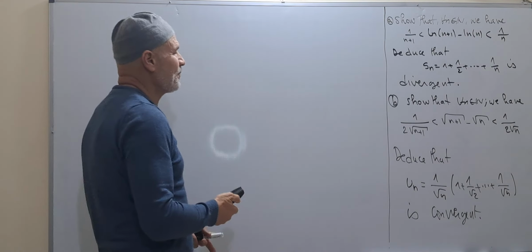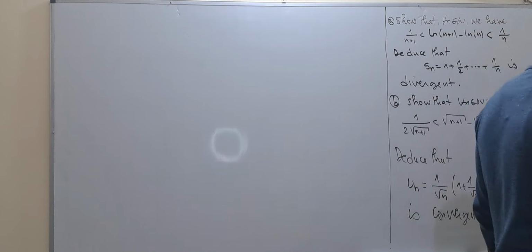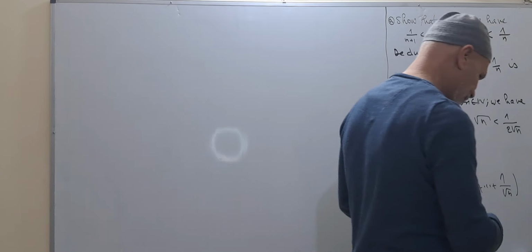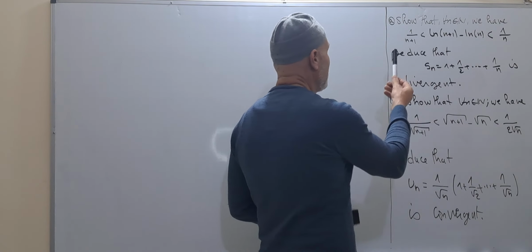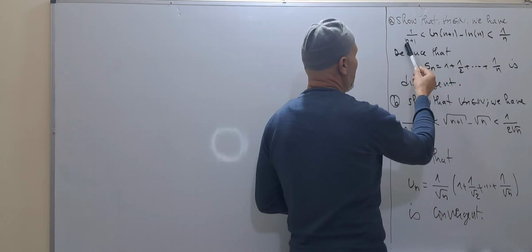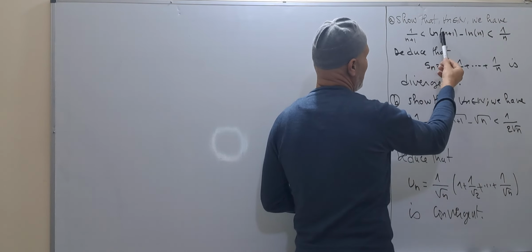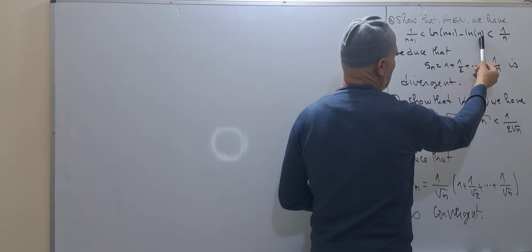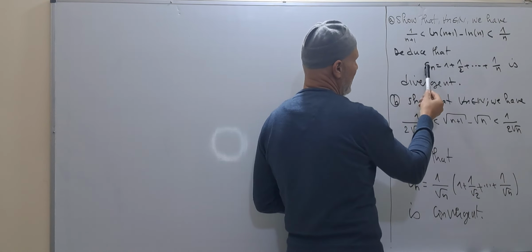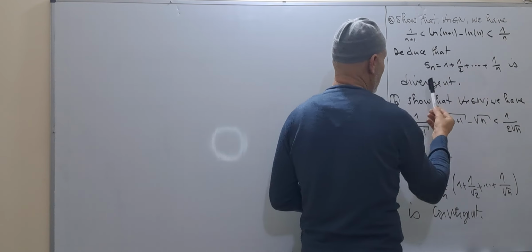Everybody, you are welcome. This is an exercise about the mean value theorem and about sequences. Show that for all n in the natural numbers, we have 1 over n plus 1 is less than the Neperian logarithm of n plus 1 minus the logarithm of n, which is less than 1 over n. Deduce that the sequence Sn, which is equal to 1 plus 1 half plus ... plus 1 over n, is divergent.